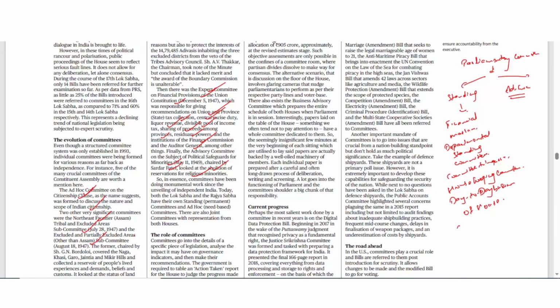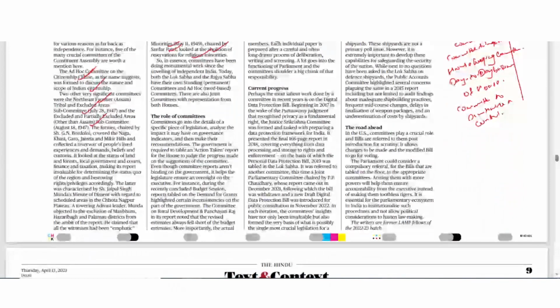Then we also have a committee to scrutinize and control. Okay, now let's begin at the role of committees.